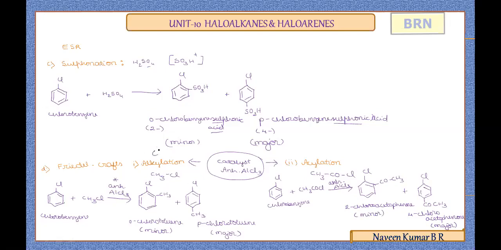That is, in alkylation the methyl group acts as the electrophile, and in acylation it is the acyl group CH3CO plus that acts as the electrophile. When you are showing the substitution, it has to be bonded through this CO. So try to remember very clearly when you practice the structures. So that's all with the simple electrophilic substitution reaction types that we have in the syllabus. Now we are left with the last chemical reactivity of haloarenes, that is reaction with metals.